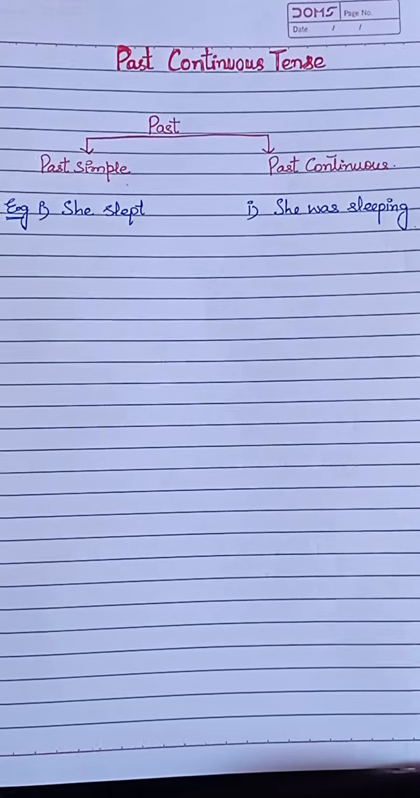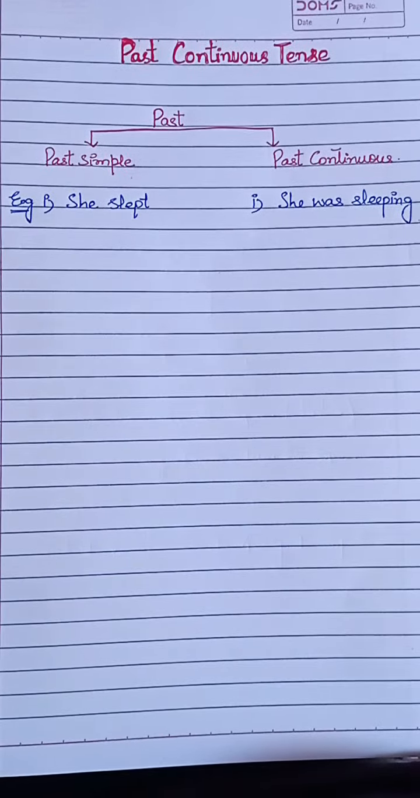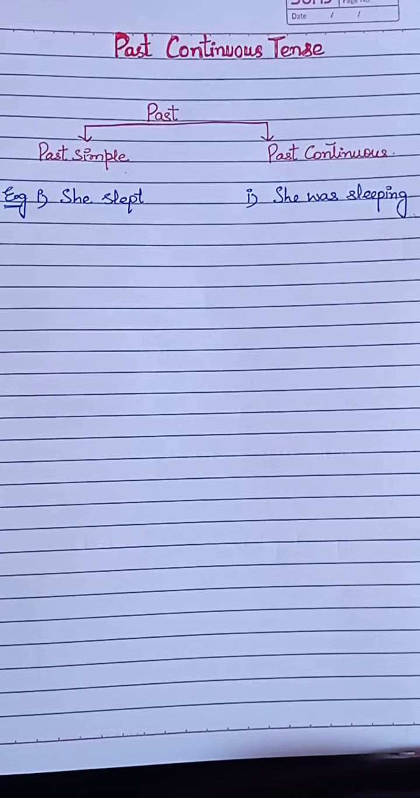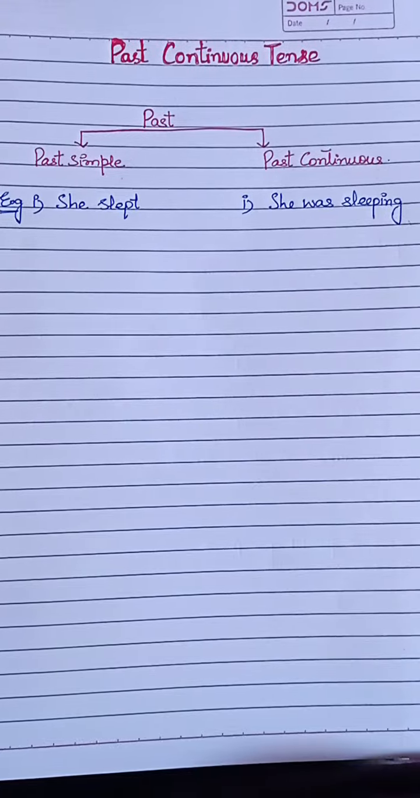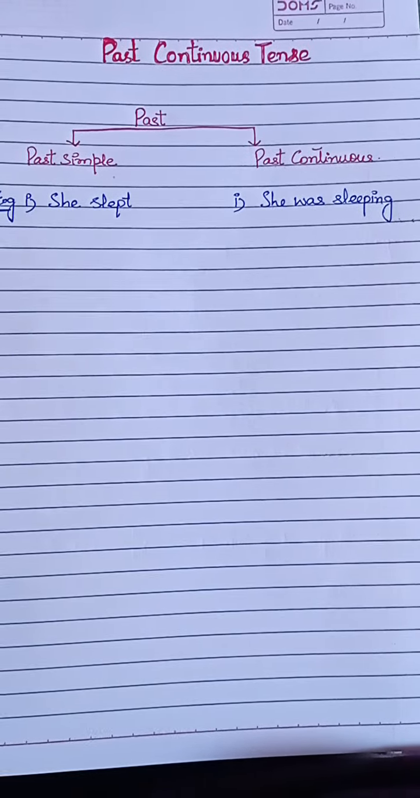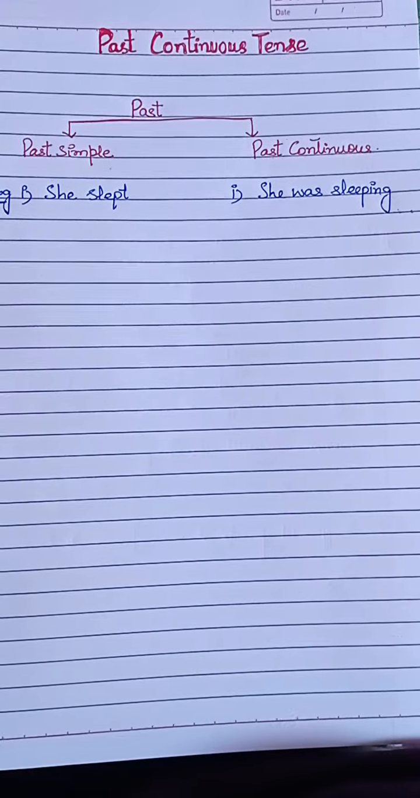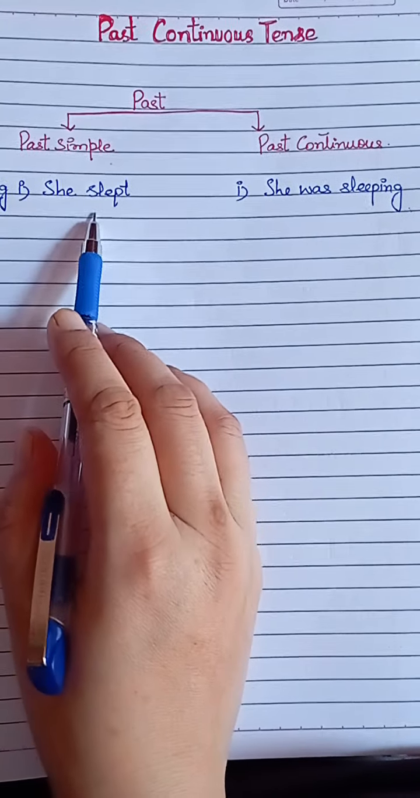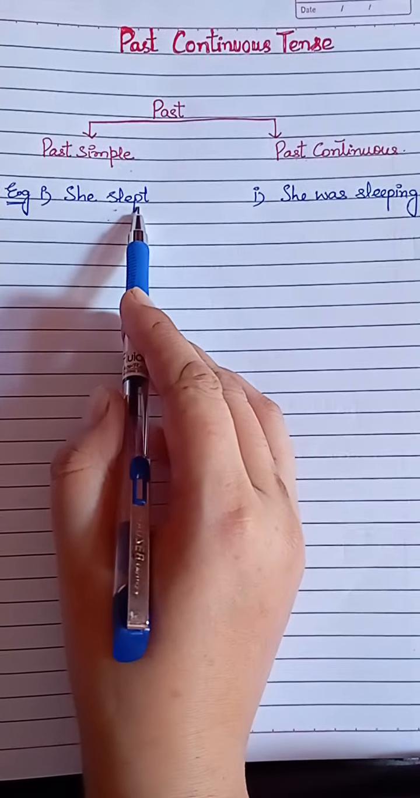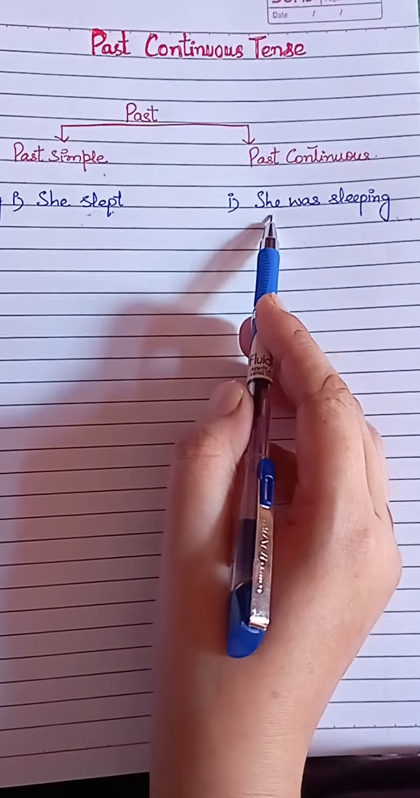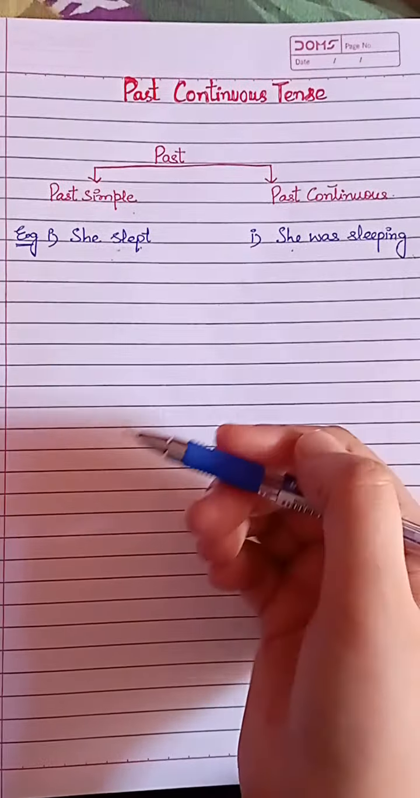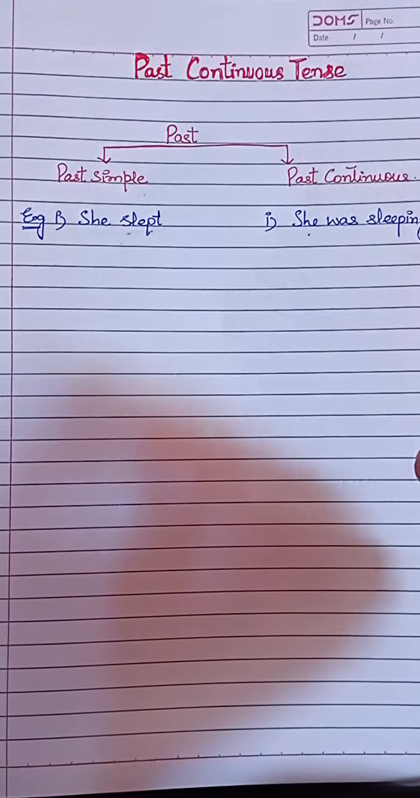When we use the past simple tense, we are referring to something that happened at a specific point in time in the past. And when we use past continuous tense, we are talking about something that continued during a period in the past. Here we are just talking about one action: she slept. And here we are talking about the action that continued. How long it continued? And we want to emphasize that. Okay? Let's look at an example.